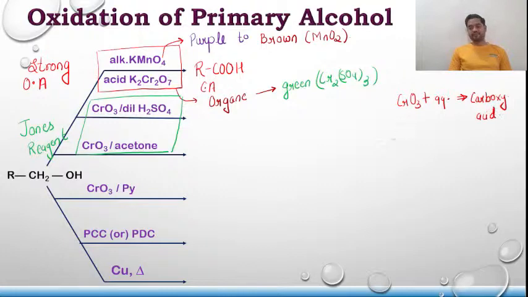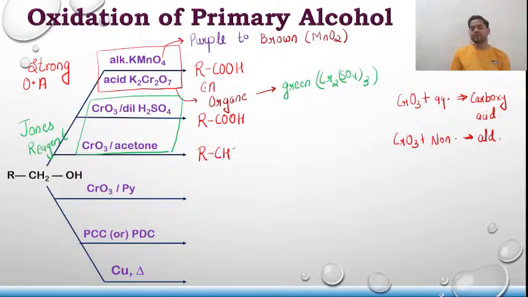And whenever chromium oxide is treated with a non-aqueous solution, it gives you an aldehyde. So please make a note of it. In the first place, since dilute H2SO4 is aqueous, basically an aqueous or hydrous medium, it will give you a carboxylic acid. Whereas chromium oxide in presence of a non-aqueous or anhydrous medium will give you an aldehyde.